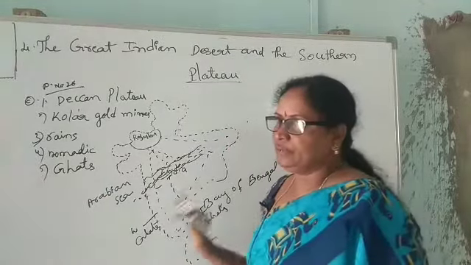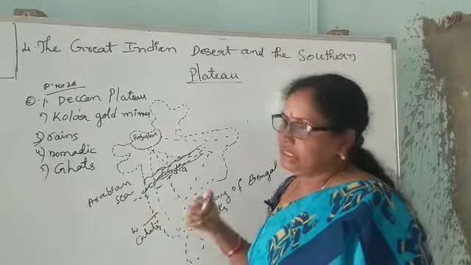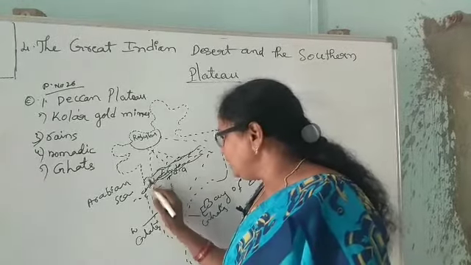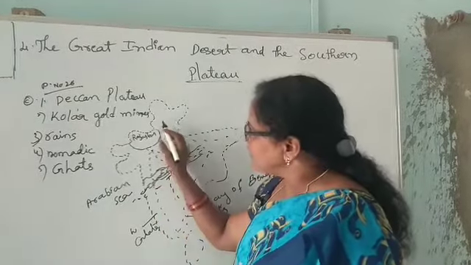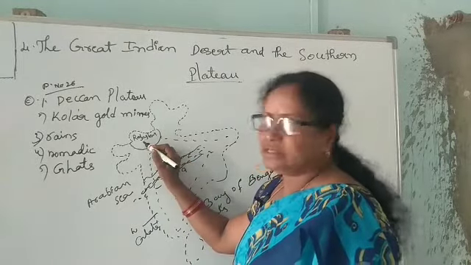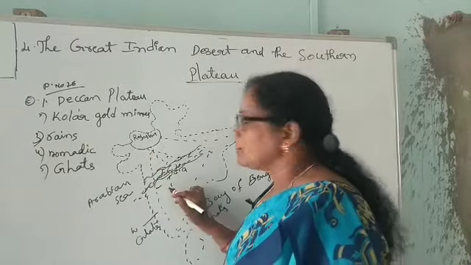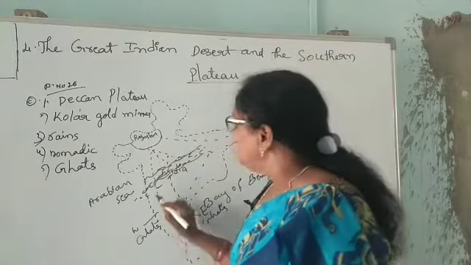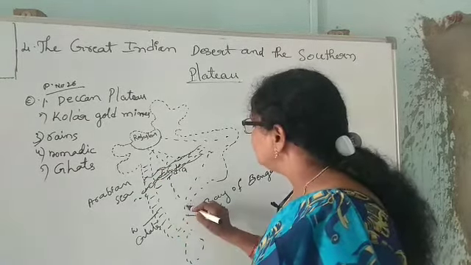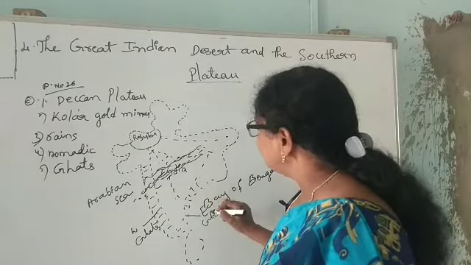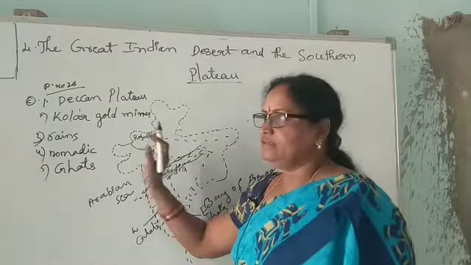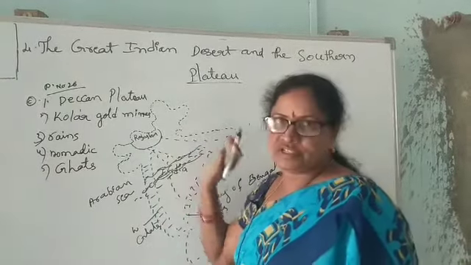And one more part remained. What is that? In the next session, we can learn about the remaining part of India. Already we learned the Himalayan mountains, the northern plains and the Rajasthan Thar desert. And now we have completed the southern plateau, and the remaining part is called the Ghats, the Eastern Ghats on the east, Western Ghats on the west. Then we can complete all the physical features of India.